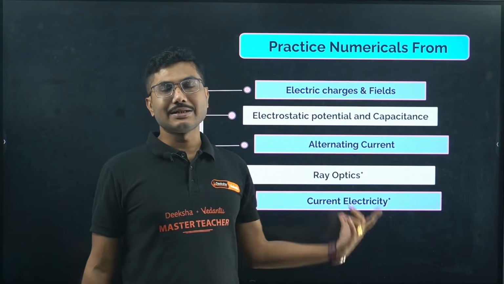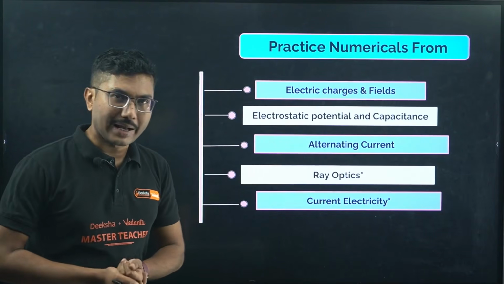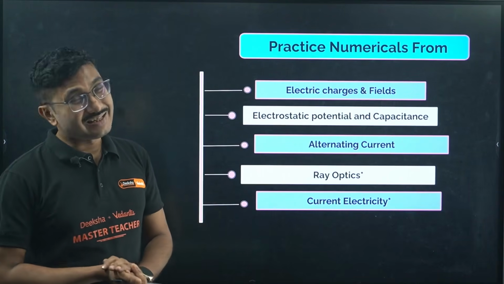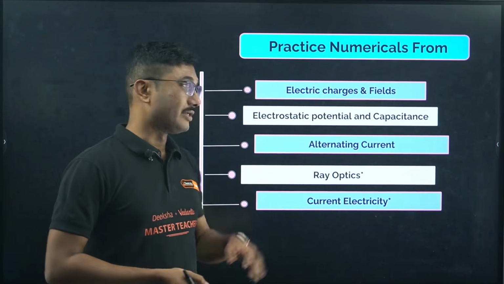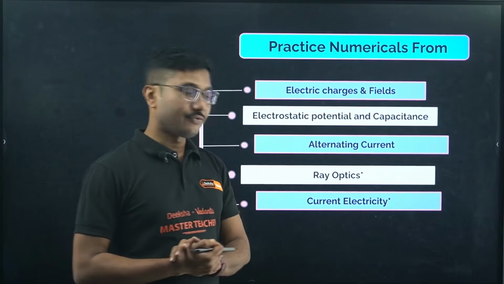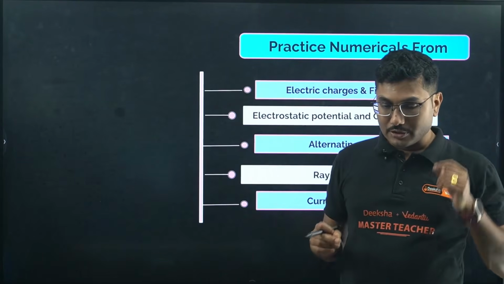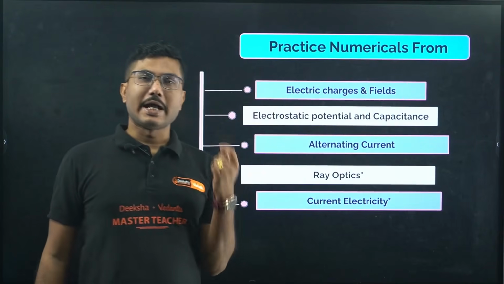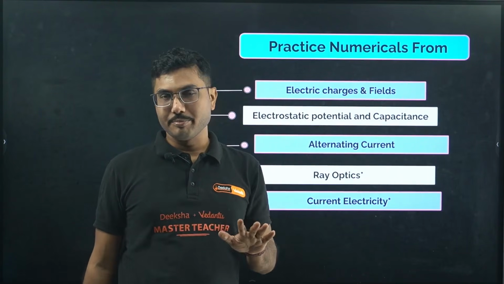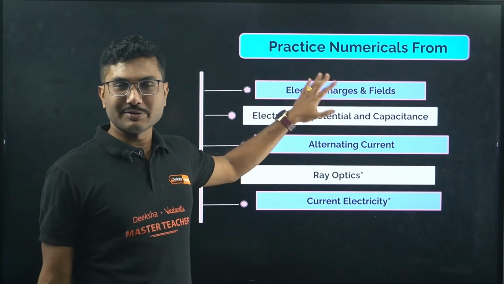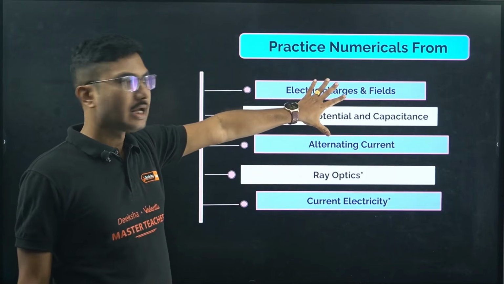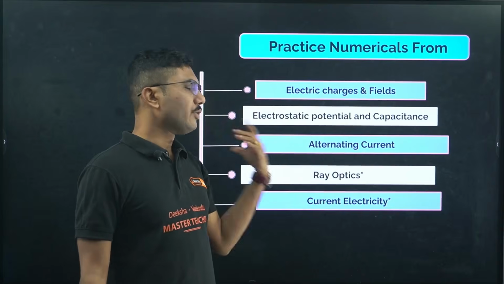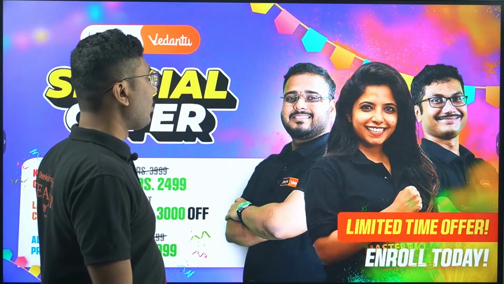Current electricity questions can be tricky if you have not practiced properly, because circuit diagram questions can really be tricky. So this is the strategy for you. First of all, you have to revise, and how to revise? Read the summary of the NCERT textbook. That will give you clarity about whatever you have missed out. Practice numericals from the top 3 chapters. For the remaining 2, if you get time. Right now you do not have much time, so you can skip these 2 chapters.